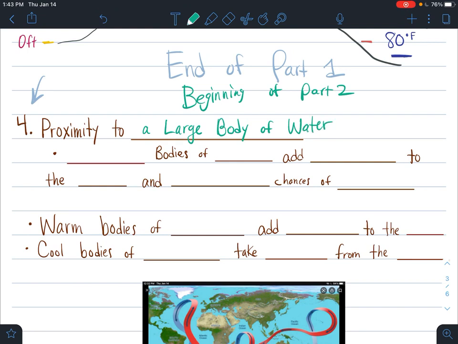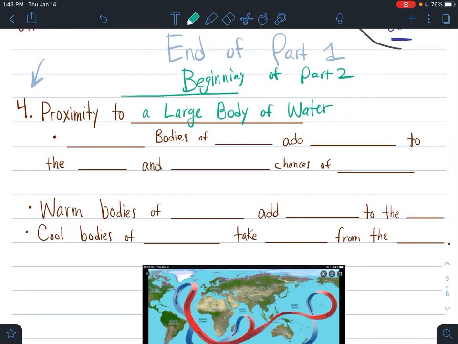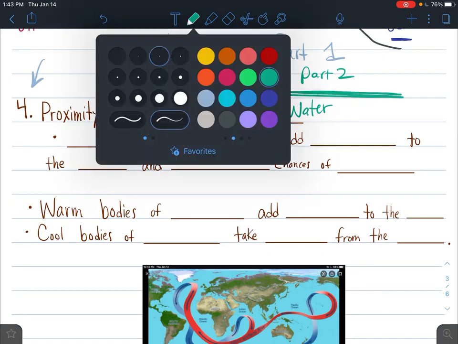Okay, so we need to explain this, so you can see that we're going to write a few things before we really jump into understanding how this works. Let me draw a line here to help bring the attention away from that little title thing. Okay, proximity to a large body of water. Now, let's dig in.